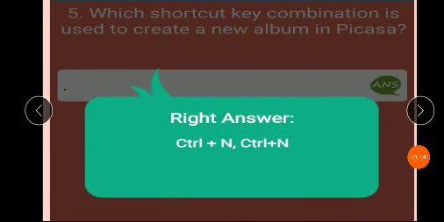Question number 5. Which shortcut key combination is used to create a new album in Picasa? Answer is Ctrl plus N. Ctrl plus N shortcut key combination is used to create a new album in Picasa.